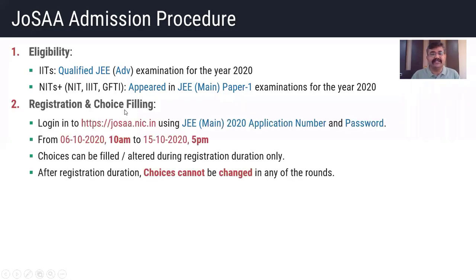Then registration and choice filling. Your registration will start on the website josaa.nic.in. You need to log in to the josaa.nic.in website using your JEE Main 2020 application number and password. This will start from 6/10/2020, that is from today itself, from 10 AM, and continue till 15/10/2020, 5 PM.